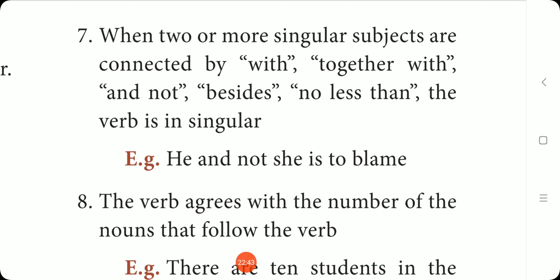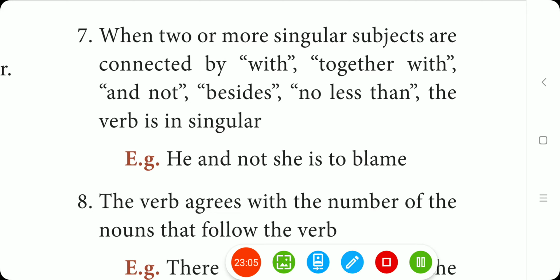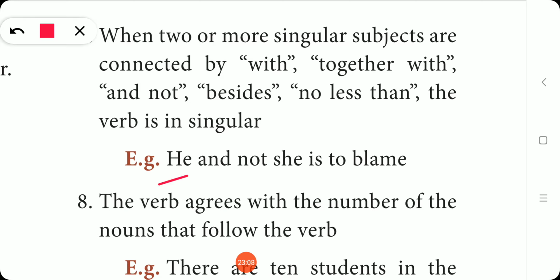So next come to the seventh rule. When two or more singular subjects are connected by with, together with, and not, besides, no less than, the verb is in singular. Okay, when two or more singular subjects are connected with. So look at the example. He, it is a singular subject. She, it is also a singular subject. It is connected with and not. Okay, so at that time the verb should be singular, is.